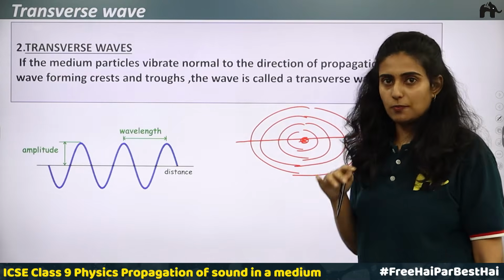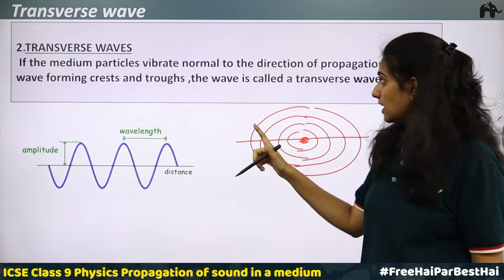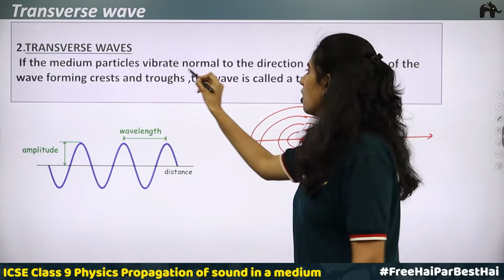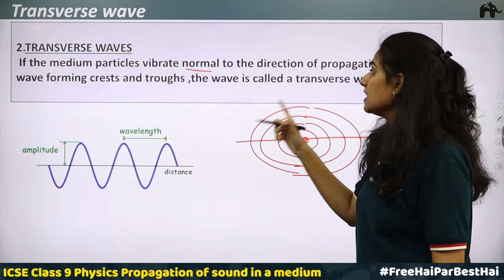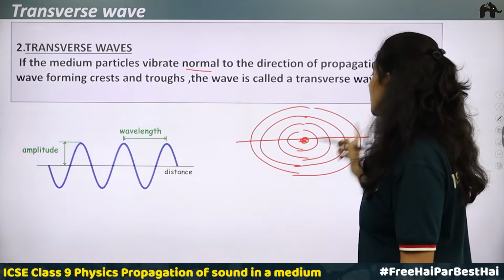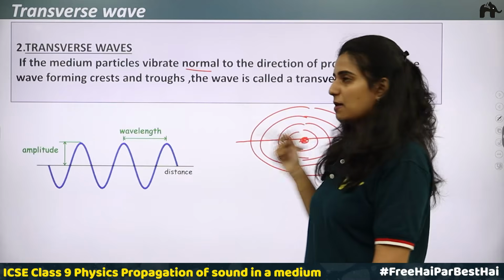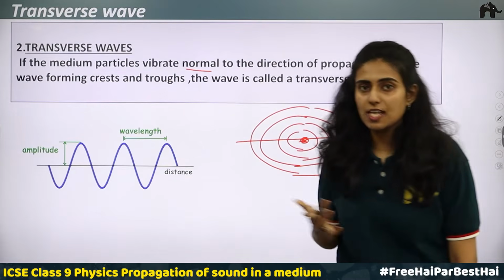That is perpendicular, okay. So if the medium particles vibrate normal, meaning perpendicular, to the direction of propagation of the wave, forming crests and troughs, the wave is called a transverse wave. So we have discussed other examples of transverse waves as well. So what are the examples?